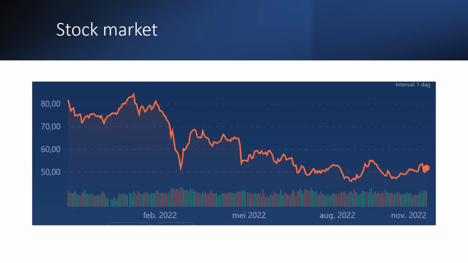Now I will investigate the stock market of KBC Group. If you look at the graph from last year, you can see that it reaches its peak around January and a little later falls very hard. You can also see that the graph has its lowest point in August, and today the stock market isn't doing very well and is still low.